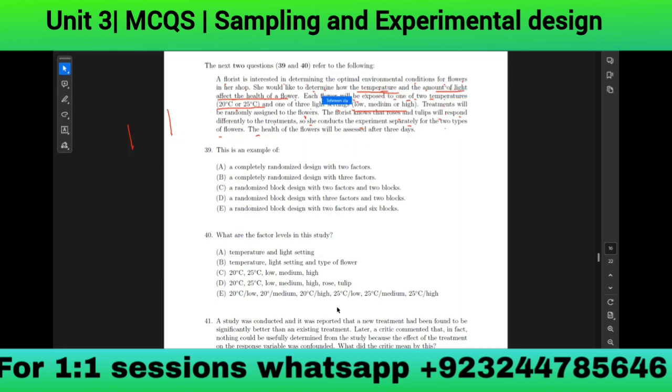For the temperature there is a boundary of 20 and 25 degrees. For the amount of light there is a boundary of low, medium, and high. So there are two factors and two boundaries, two blocks, or two options. Three factors is not the option. Two factors and two blocks is the option. So C will be the right answer.